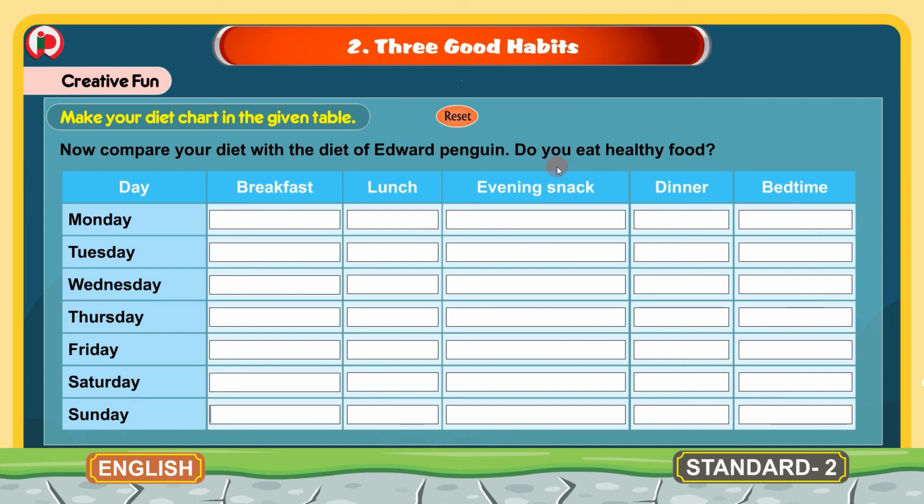So children, complete the diet chart and then you can come to a conclusion of what you are eating. Are you eating healthy food or unhealthy food? Check the diet chart. So this is about the creative fun. And with this, children, we have completed the workbook part for the lesson 3 Good Habits.